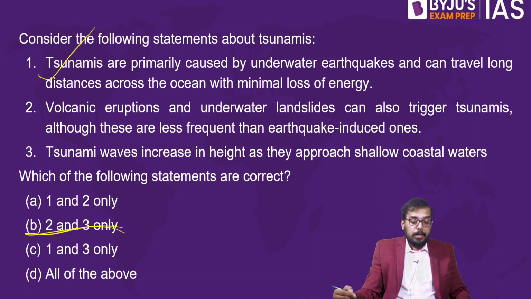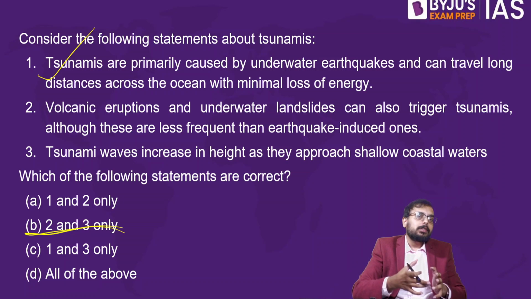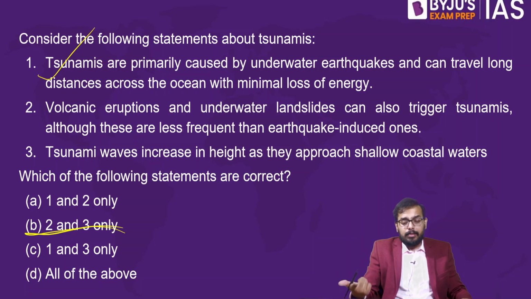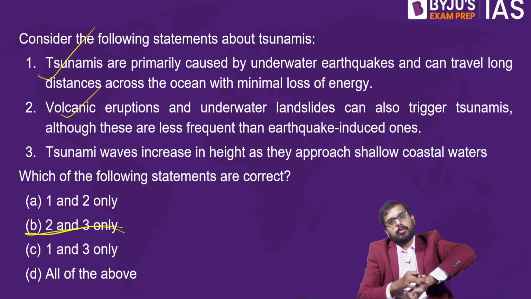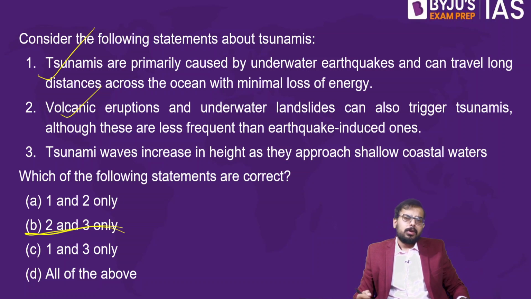Oceanic eruption and underwater landslides can also trigger tsunamis, although these are less frequent than earthquake induced. Yeah, as I told earlier, any agent that is going to cause massive displacement of water will cause tsunamis. So whenever there's a massive volcanic eruption under the sea, we will have tsunami waves. Or say whenever there's an underwater earthquake, so do underwater landslides.